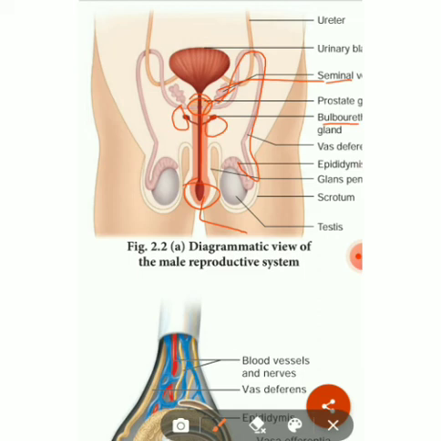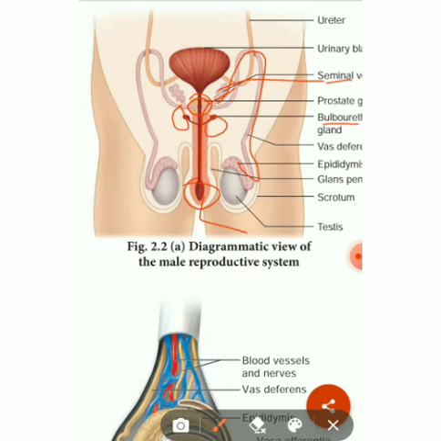This fluid is called semen or seminal fluid. It is a milky white fluid containing sperm and seminal plasma. This seminal fluid acts as a transport medium, providing nutrients and chemicals that protect and activate the sperm, and also facilitate their movement.